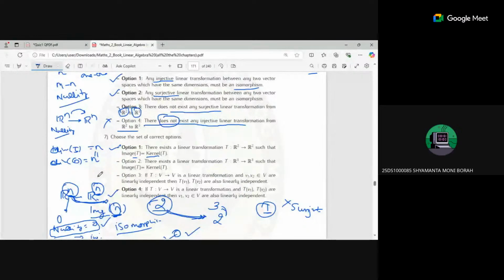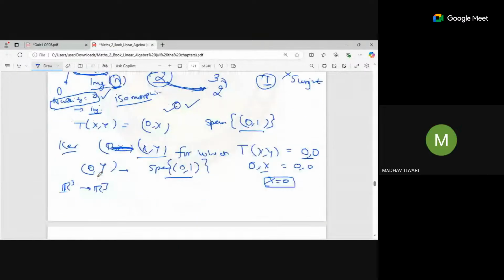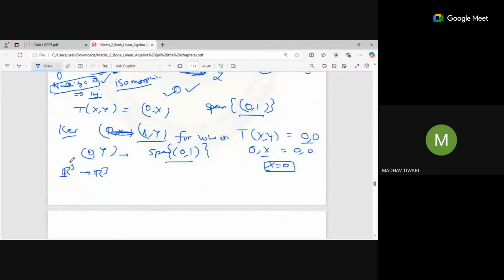Because of the nullity. You can directly see it has an odd power here. If the rank is 2, the nullity will be of dimension 1.